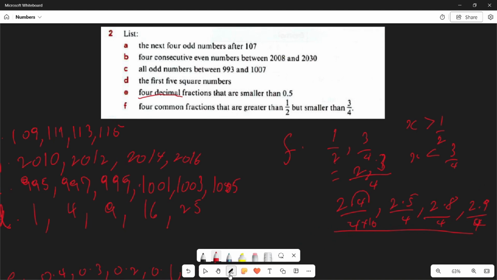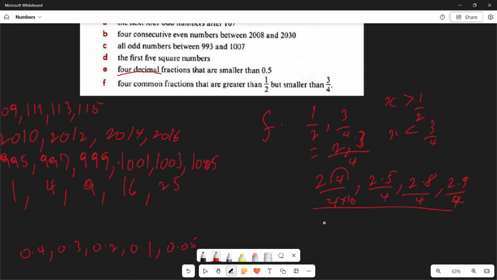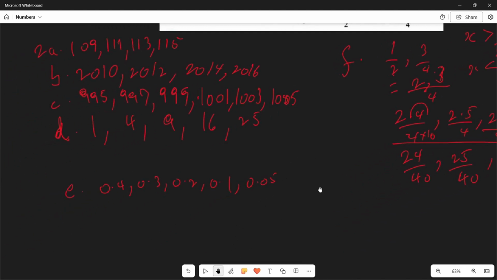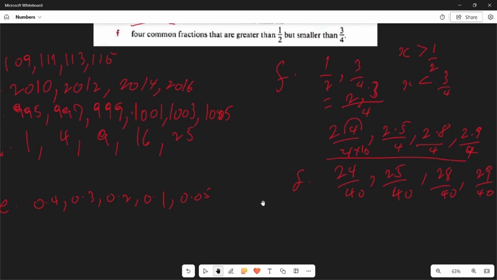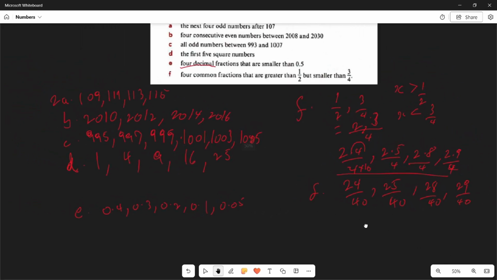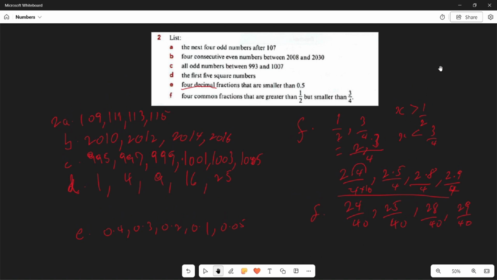So these answers are going to be 24 over 40, 25 over 40, 28 over 40, and 29 over 40. The reason why is because the number of decimal places we're taking is the amount of times that 10 will be times by the denominator. So that's how it's going to be. So our answers, as I've said, are 24 over 40, 25 over 40, 28 over 40, and 29 over 40. With that being said, we have answered this question.